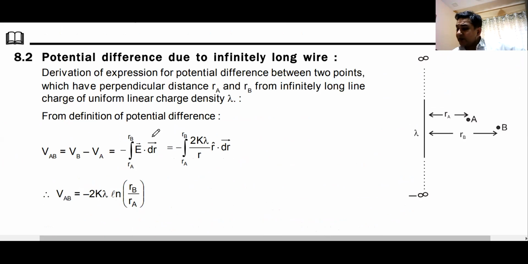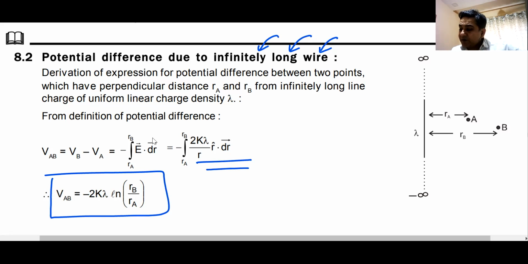Now, if someone gives you a question to find the electric potential due to an infinitely long wire, then you have to use this formula of integration. You have to integrate it from A to B. You have to find the electric field, 2 times k lambda by r, and integrate this. This will be the potential difference between the 2 points, minus 2k lambda natural log of r_B divided by r_A.